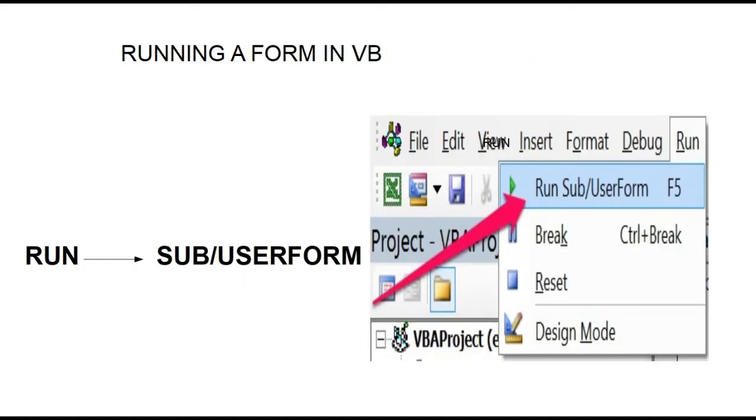Next is running a form. Once we design and create the form, we need to execute or run the form. So we can run the form in VBA in three ways. First method is click on Run menu in the menu bar and select Run Sub or User Form option from the menu. And second method is press the function key F5 on the keyboard. And the third method is click on Run Sub or User Form tool in the toolbar.